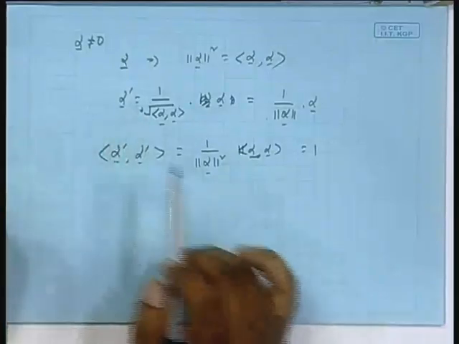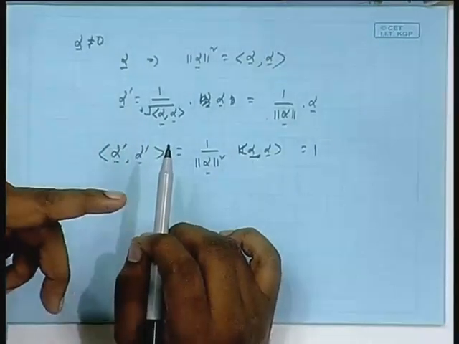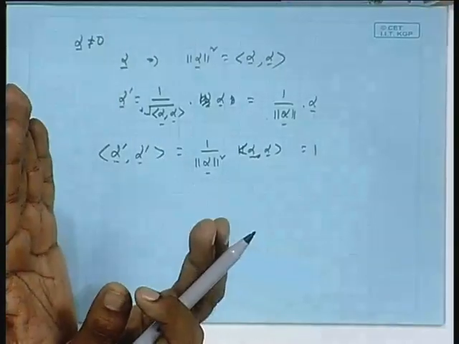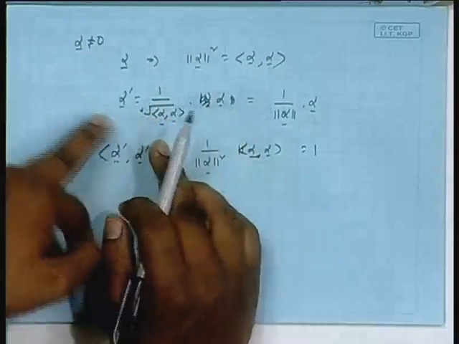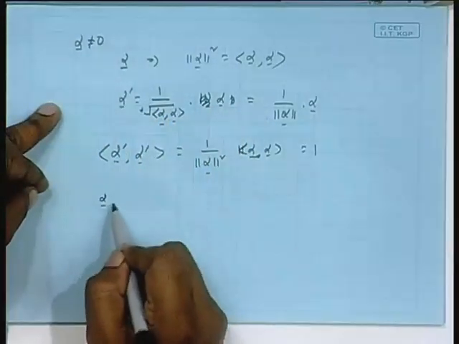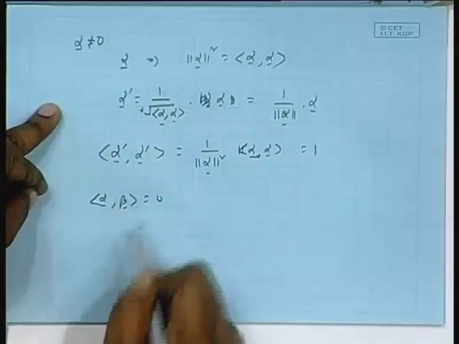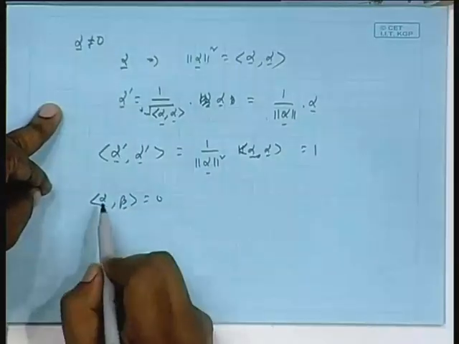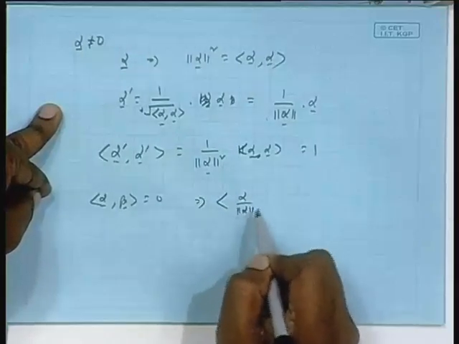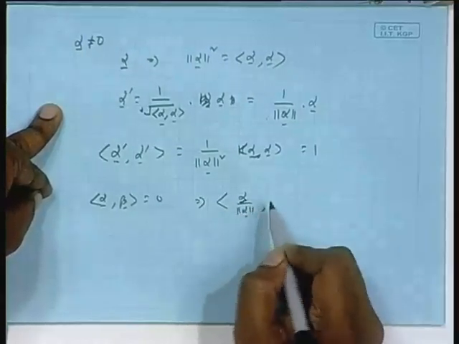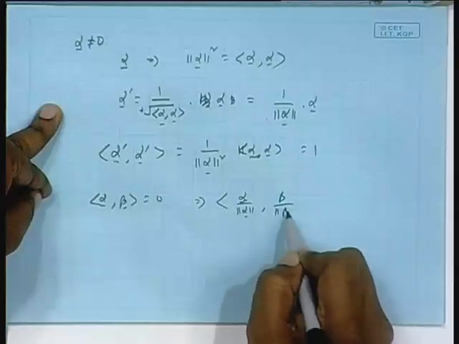Now, if there are two vectors alpha and beta, they are mutually orthogonal, but each not having unit norm, I can normalize alpha and beta by this factor, but orthogonality will prevail, isn't it? Because after all, alpha prime will be some scalar times alpha. Suppose alpha comma beta is 0, and I make alpha by alpha norm, beta by beta norm.